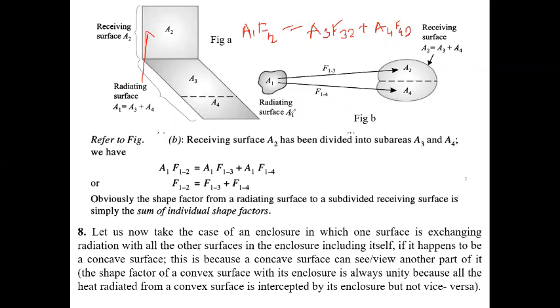Similarly, if in the second case we divide A2 into 3 and 4, we can write A1 F12 equals A1 F13 plus A1 F14.